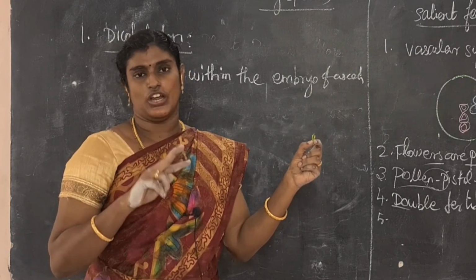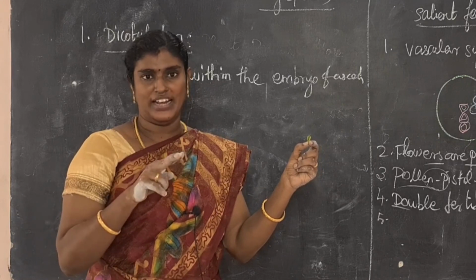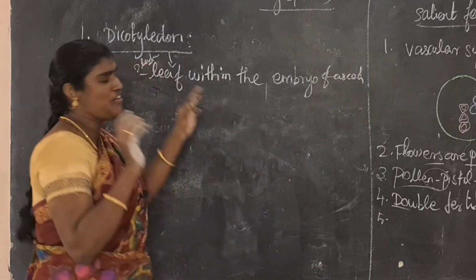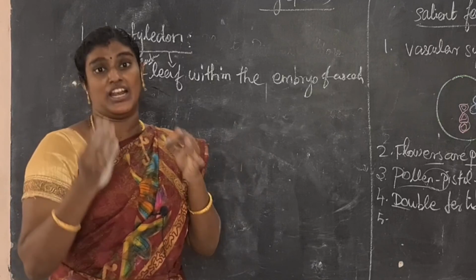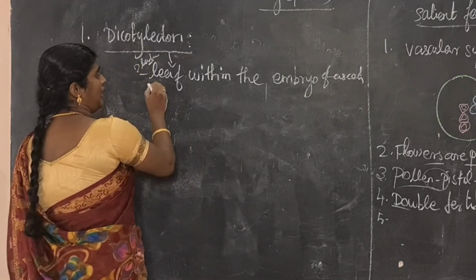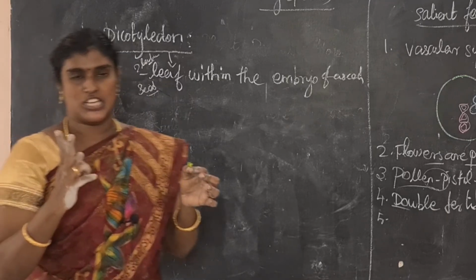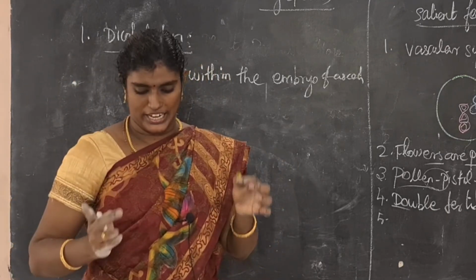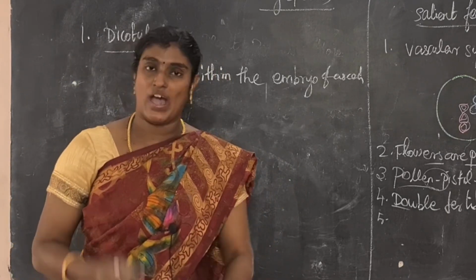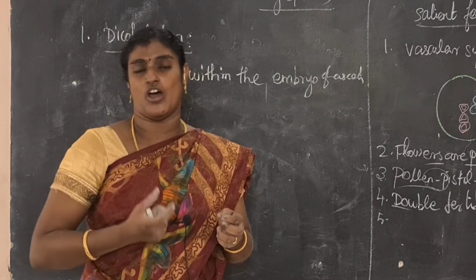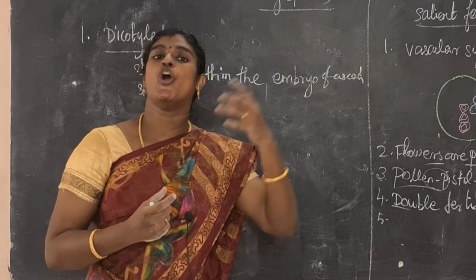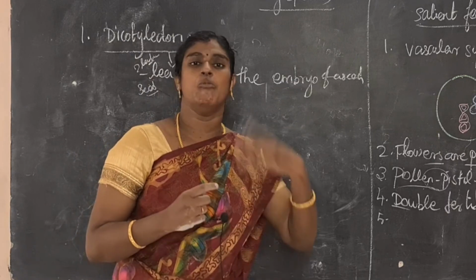Okay, so first, what is the meaning of cotyledon? Simply said, cotyledon is the leaf within the embryo of the seed. The seed leaf is within the embryo of the seed. So what is the seed leaf? If two leaves are present, that is called dicotyledon. Sometimes only one leaf is present inside the embryo of the seed, and that is called monocotyledon.